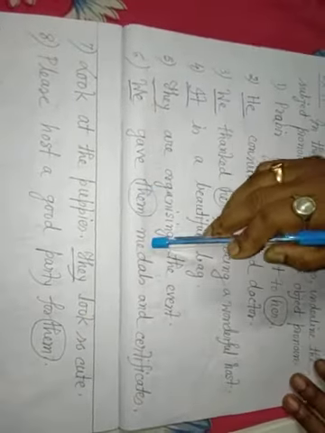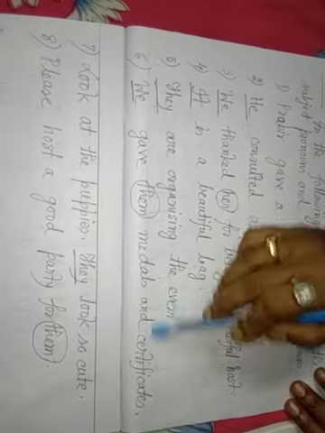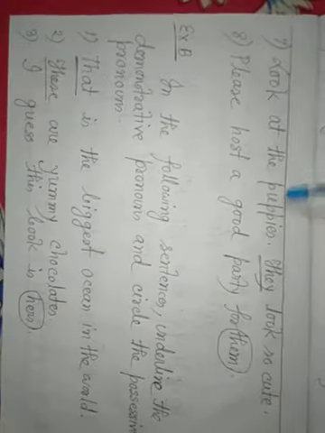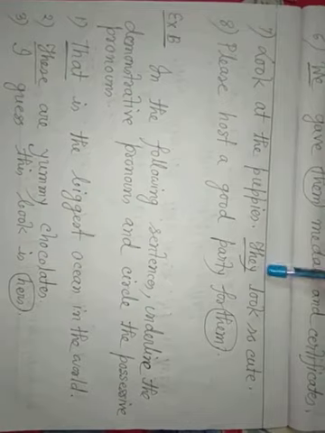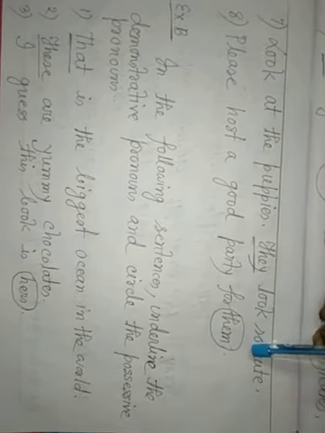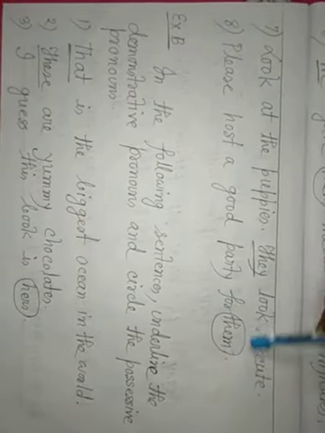We gave them medals and certificates. We, subject pronoun, underline. Them, object pronoun, circle. Look at the puppies. They look so cute. They, subject pronoun, underline. Please host a good party for them. Them, object pronoun, circle.